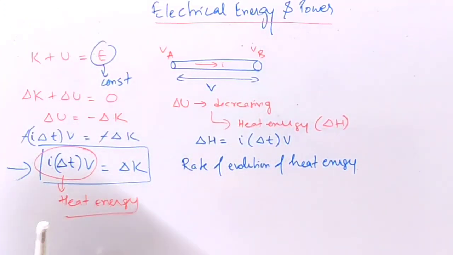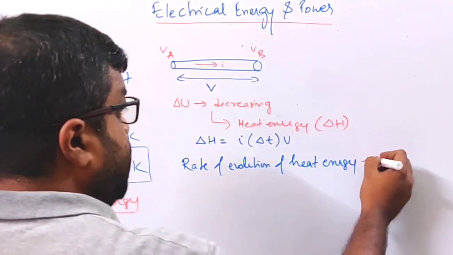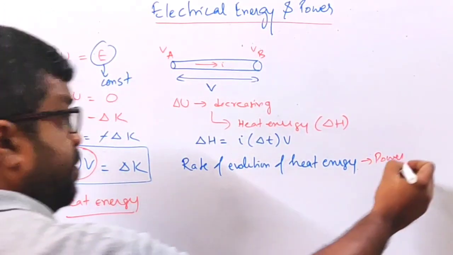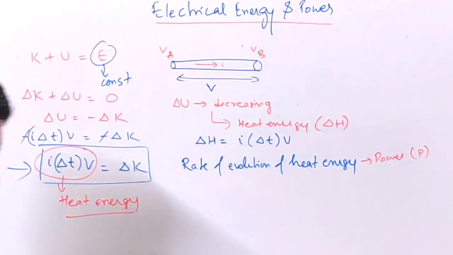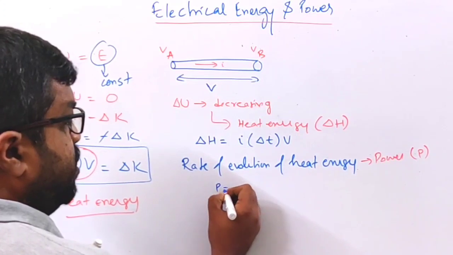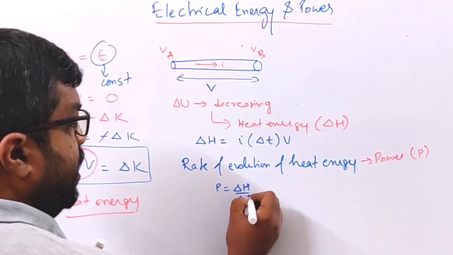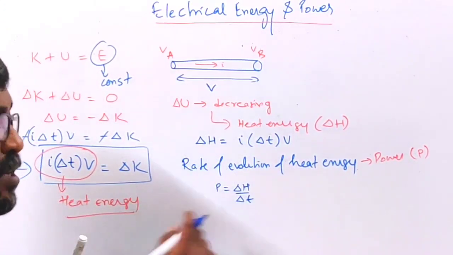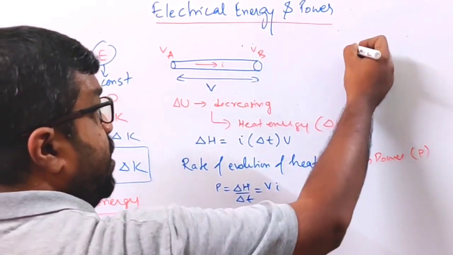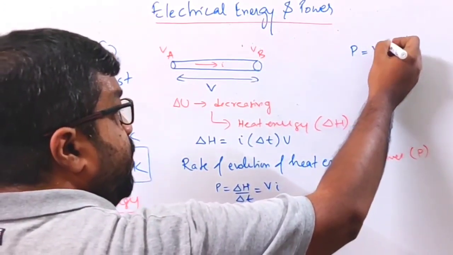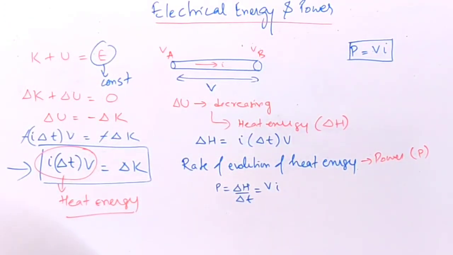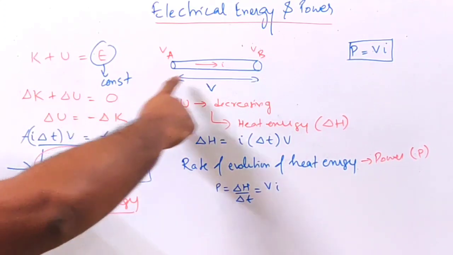Rate of evolution of heat energy, I can call this power, isn't it? बोल सकते हैं ना power. So power क्या हो जाएगा? Power is equal to delta H by delta T. ये delta T यहाँ पे आ जाएगा. So क्या बचा? VI. So इसका मतलब P equal to क्या हो गया? VI. So this is the expression for power dissipated in this conductor.